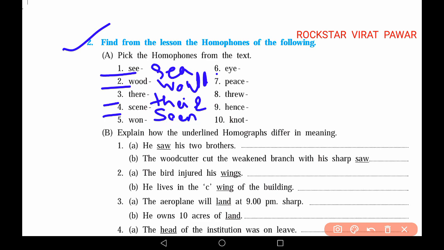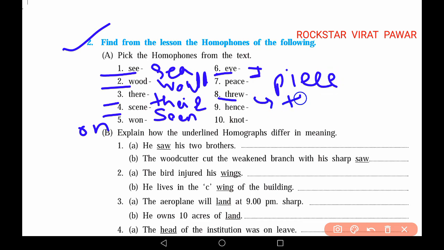Then the next word is given as worn. The homophone will be warn. Then the next one is eye, that can be written simply as I. Then the next word given is peace. The homophone will be piece. Then through is the word given.